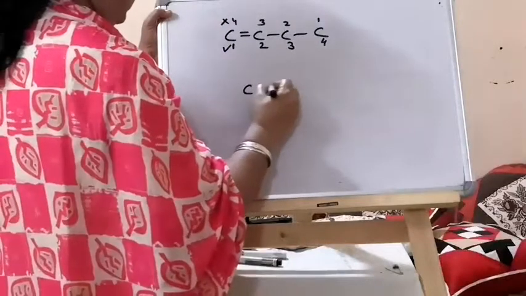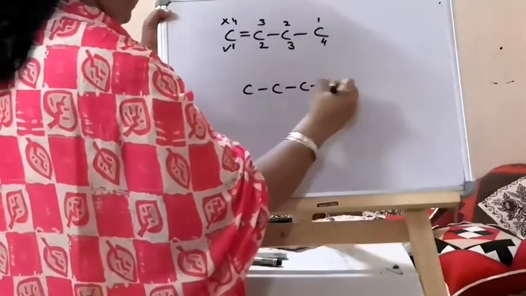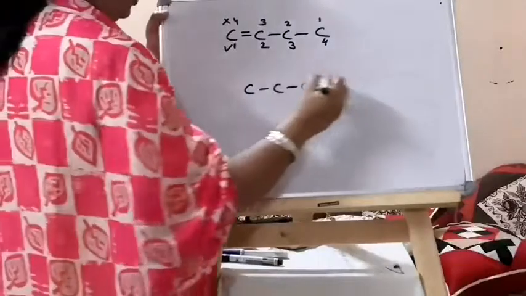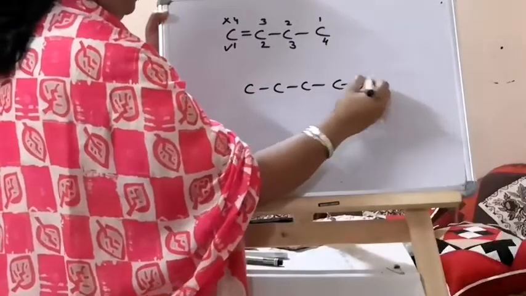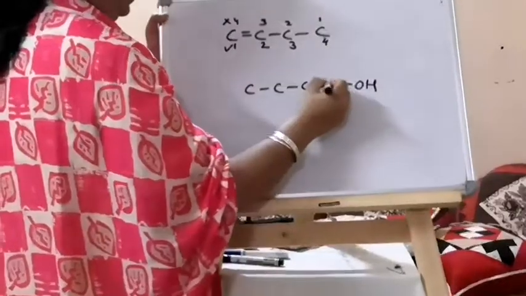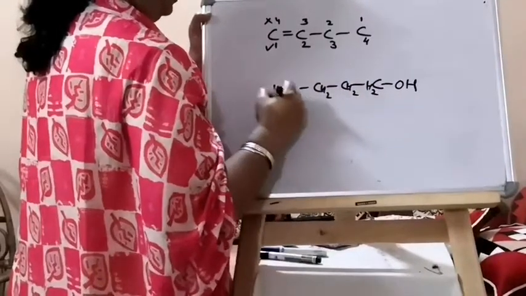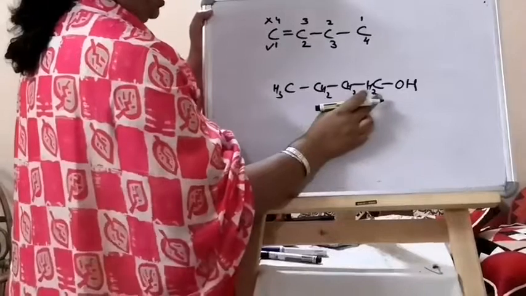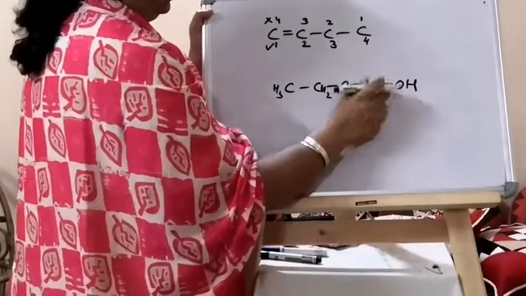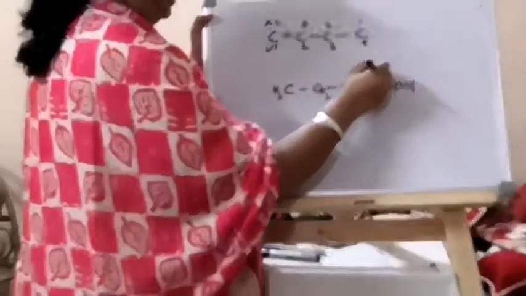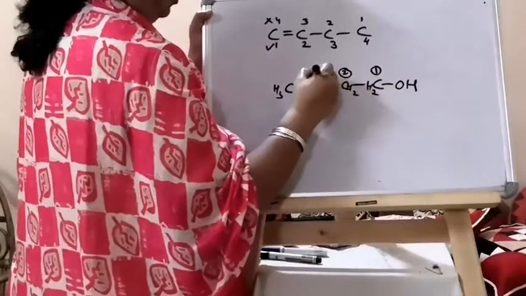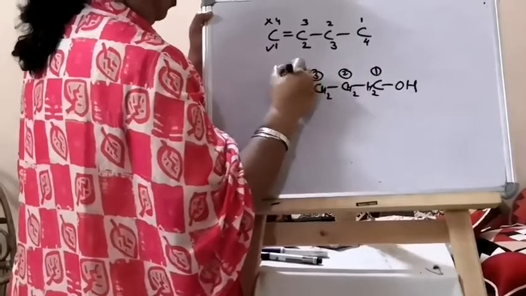Now take another example. If you have a functional group present on a carbon, say here OH, I said I won't be writing hydrogens every time. This carbon, attached with the functional group, should get the least number, 1, 2, 3 and 4.